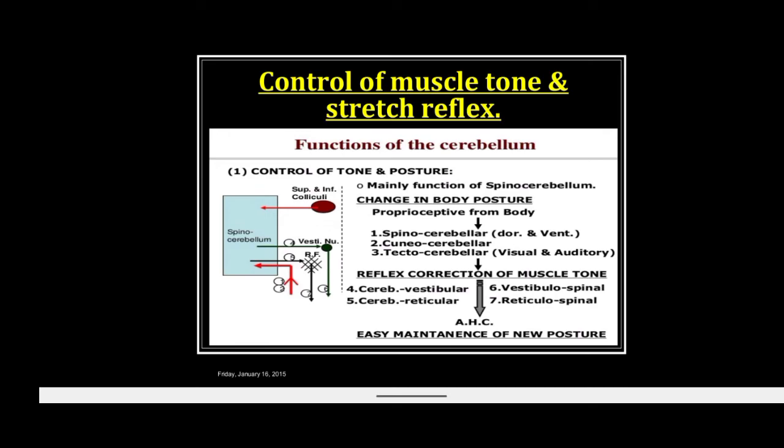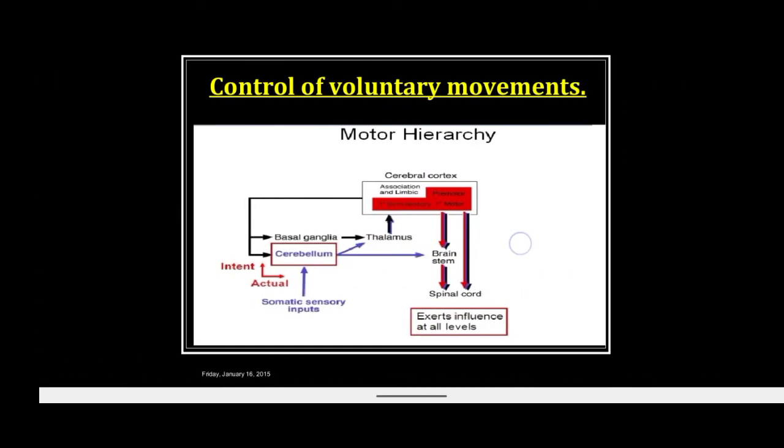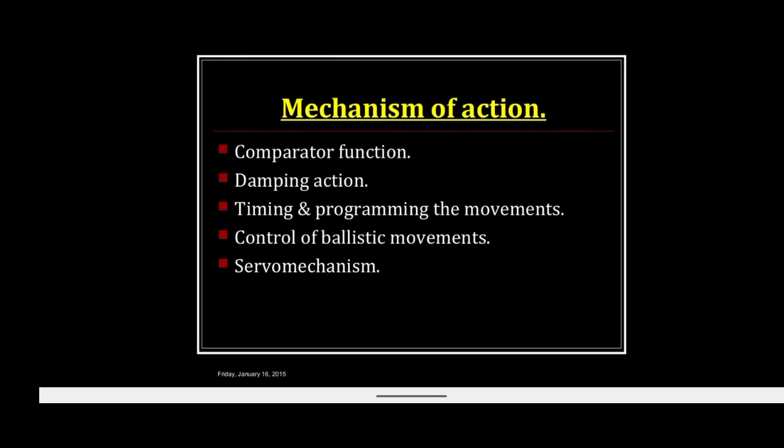The signal finally goes to the anterior horn cells and maintains the new posture. Mechanism of action: comparator function, damping function, timing and programming of the function, control of ballistic movement and servo mechanism.